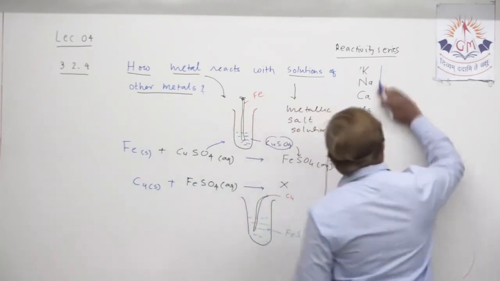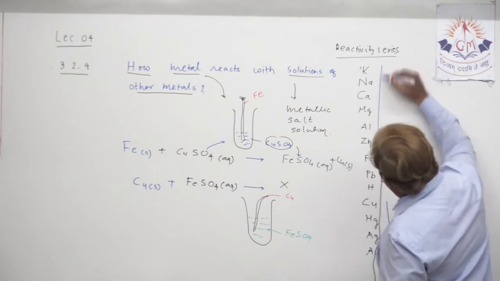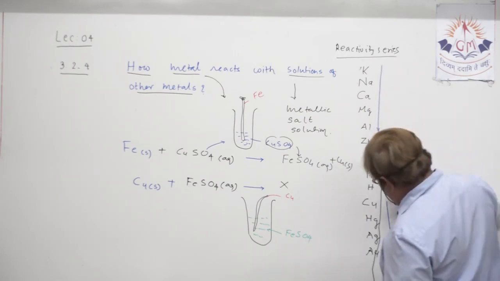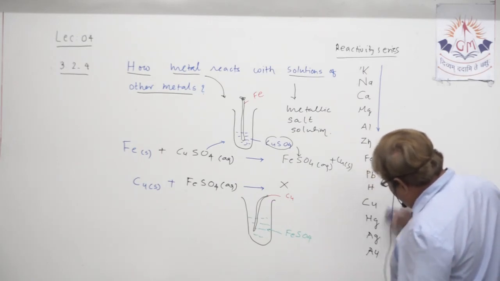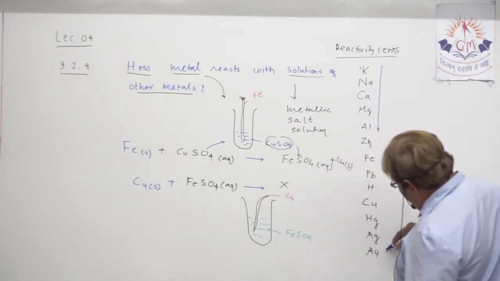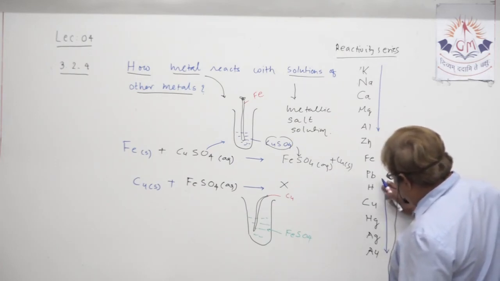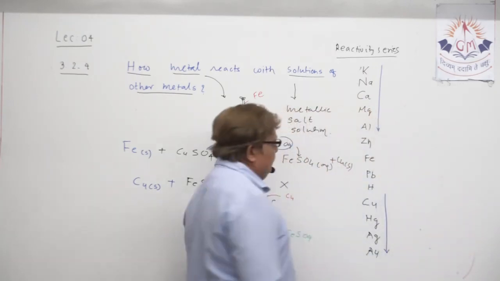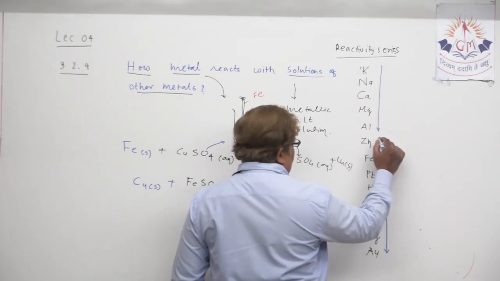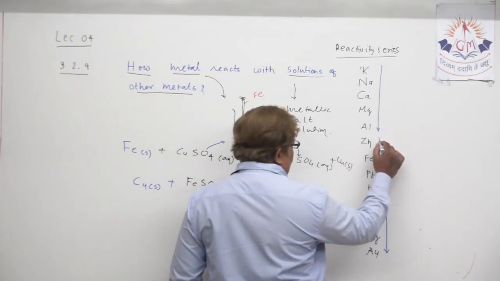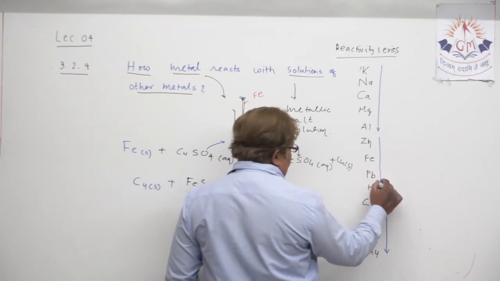It's not complicated, you just have to remember the names of the metals, that is sufficient. These are the least reactive metals, and the medium reactive metals start from aluminium, zinc, iron, plumbum, and hydrogen.